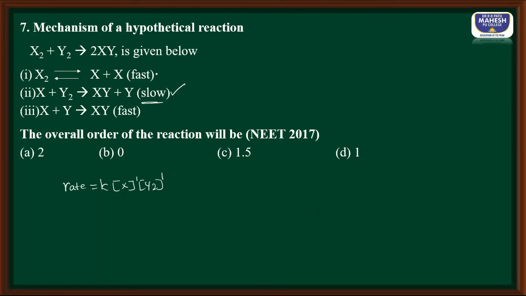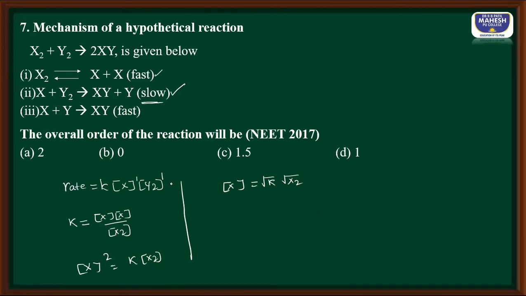But the intention of giving this reversible reaction is to write the equilibrium constant K. So I write K, it is nothing but the product of molar concentration of products divided by molar concentration of reactants. In other words, molar concentration X whole square is equal to K into molar concentration X2. Or I can write molar concentration X is equal to square root of K into square root of X2.